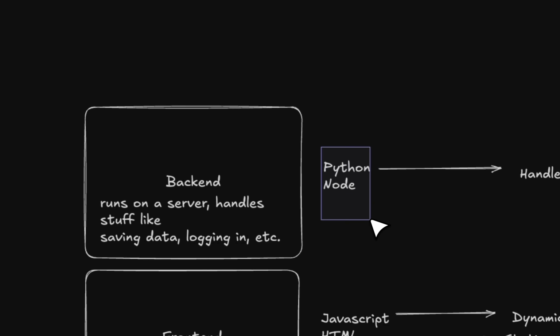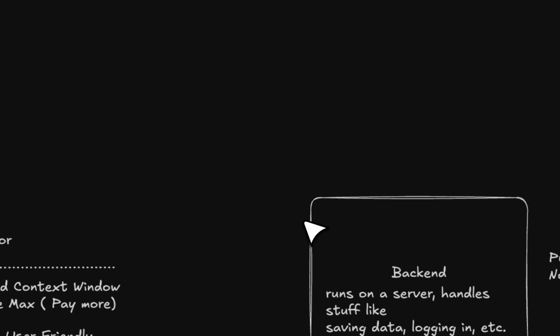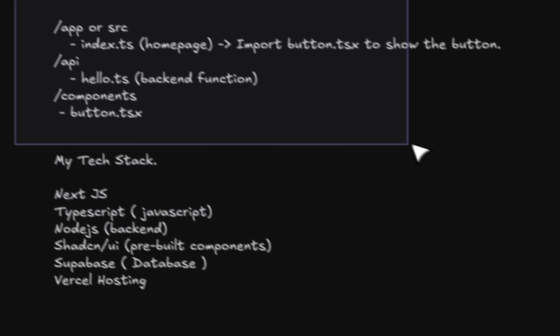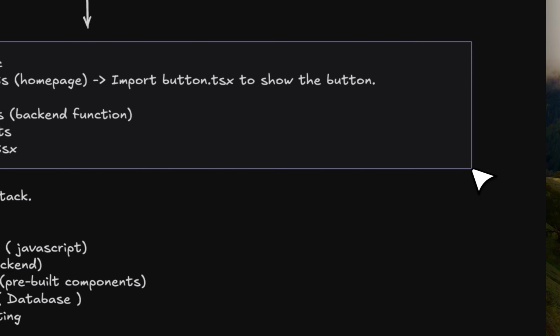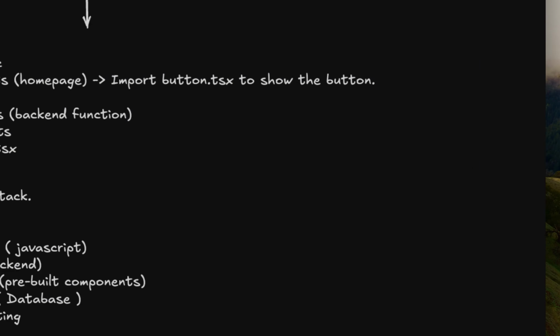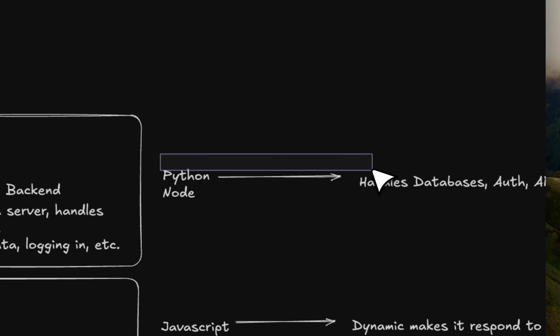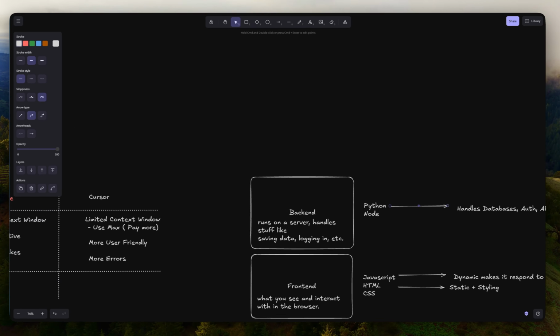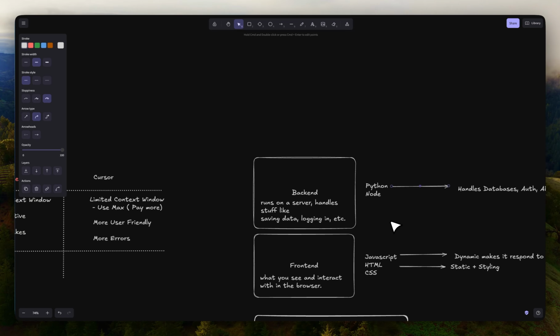The main difference between using Node and Python is that with Node, and we are going to look at this structure in a second, you can have the entire backend and frontend in the same directory and in the same folder and file. While with Python, you're going to have to spin up a different codebase, and then you're going to have to publish that Python and use that API call to be able to get the benefit that you're looking for.